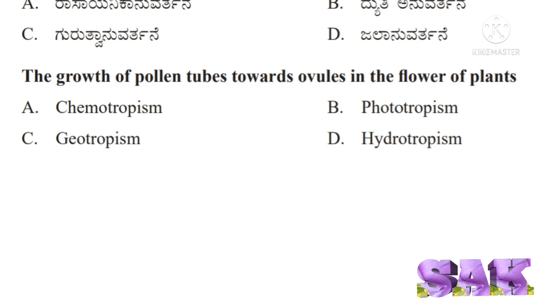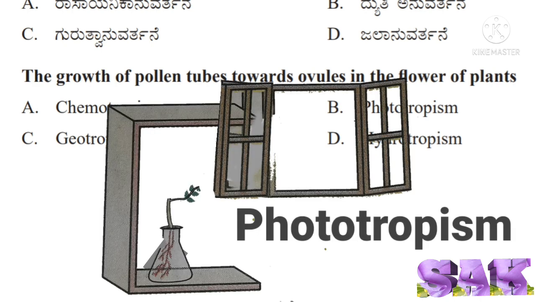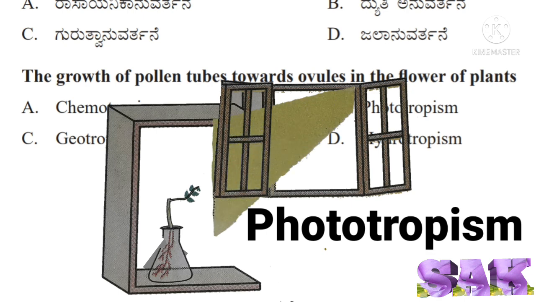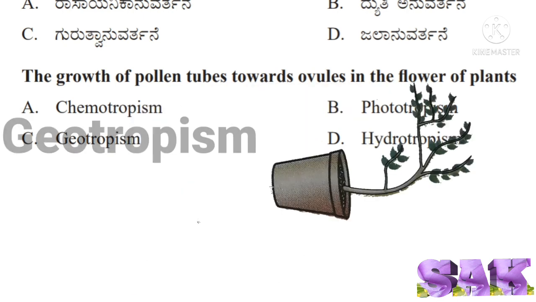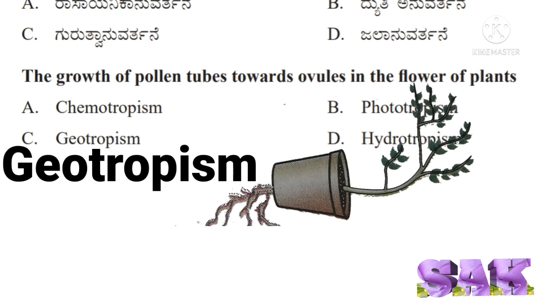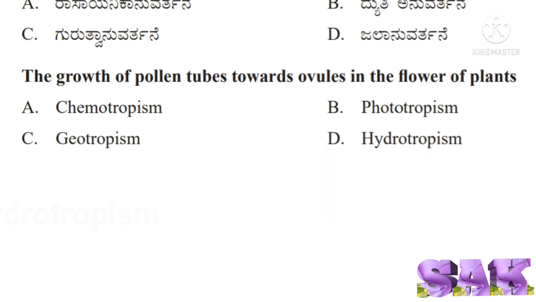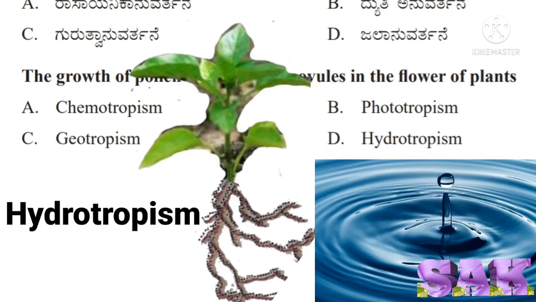Now, let us see what is phototropism. Growing of plants towards light is called phototropism. Geotropism, downward growth of roots is called geotropism. Hydrotropism, growth of roots towards water is called hydrotropism.